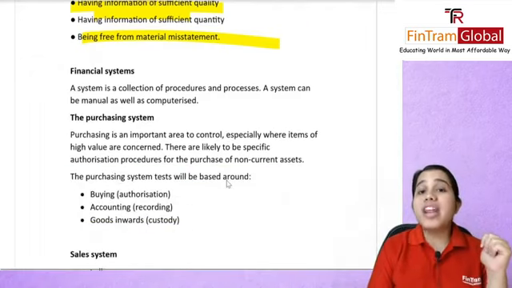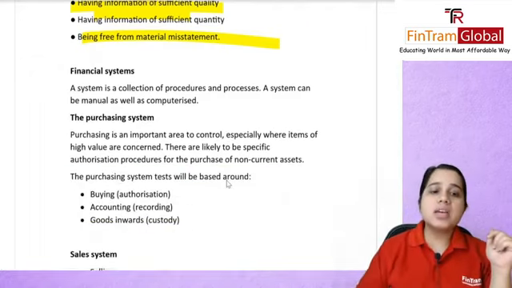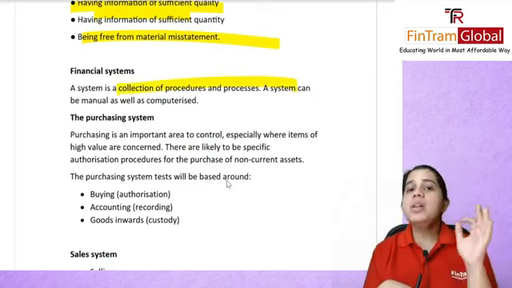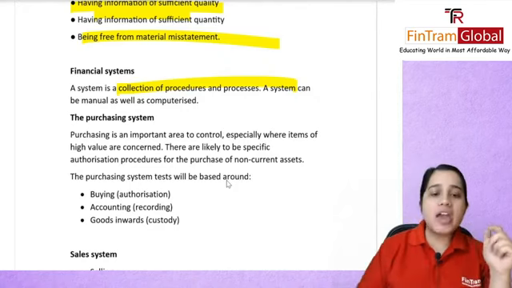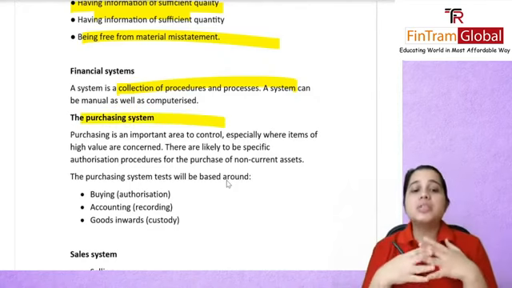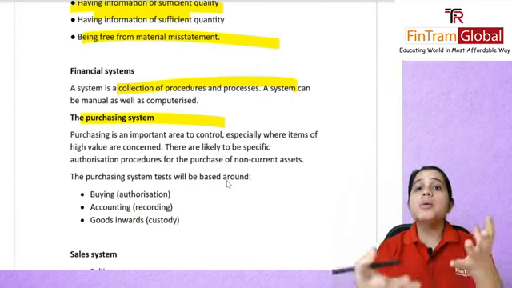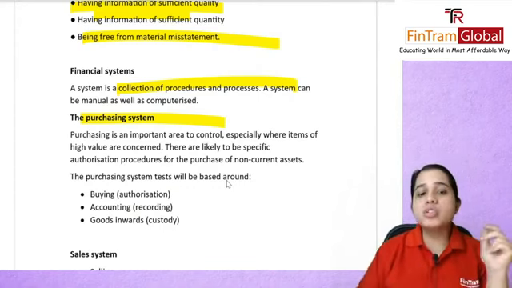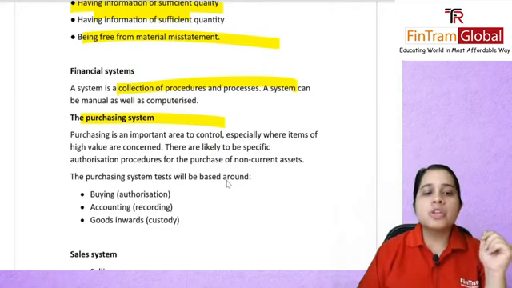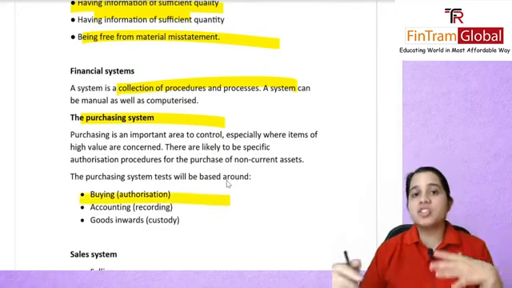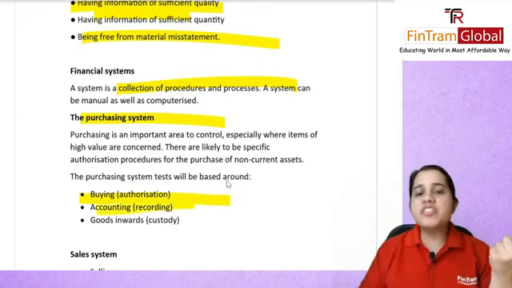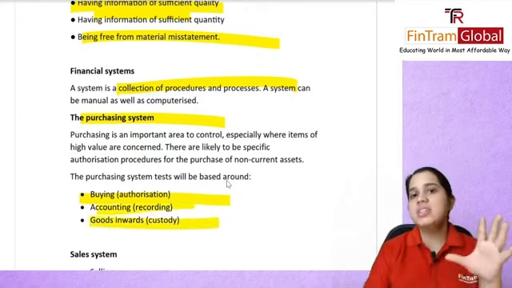Then we talked about the financial system, wherein we said a system is a collection of procedures and processes, and a system can be manual as well as computerized. So you have your purchasing system. This was an important area to control because you are purchasing raw materials or items, and you will have to go through some sort of authorization. So for buying, you will probably need an authorization, with a limit that only some person can authorize. You will be recording it, which comes under accounting, and of course goods inward, that is, who will keep them safely, custody.